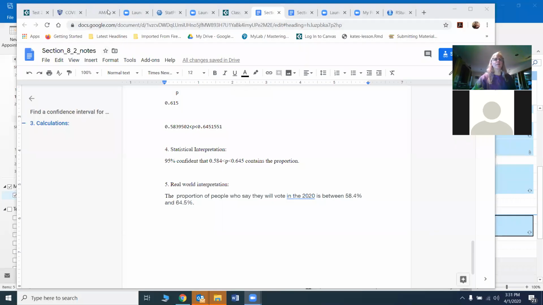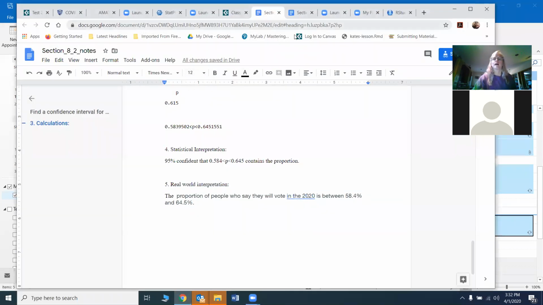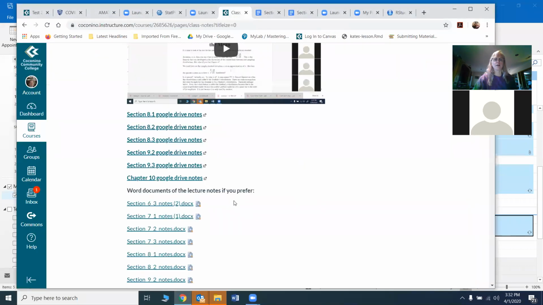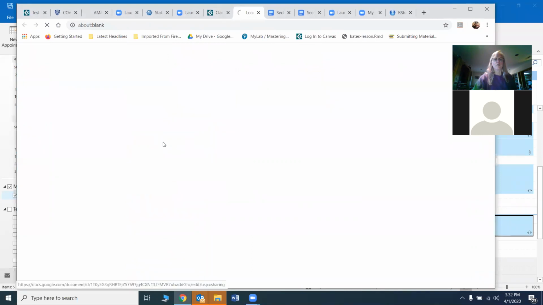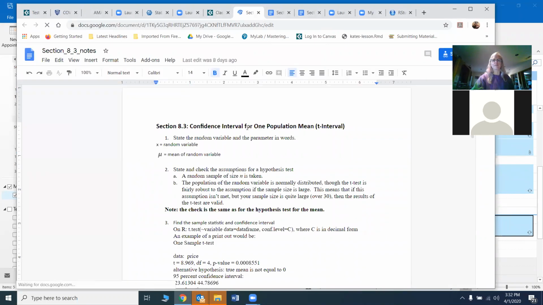So this time I'm going to go into my class notes and into section 8.3, which we haven't actually talked that much about. It's a little slow. There we go. All right, and 8.3 is the confidence interval for the one proportion mean.